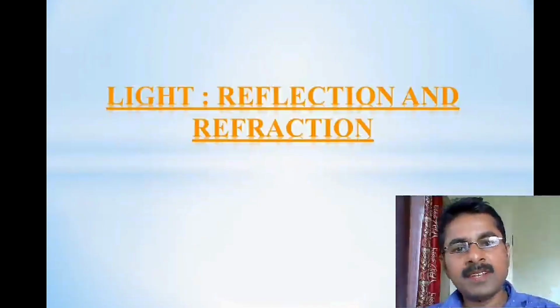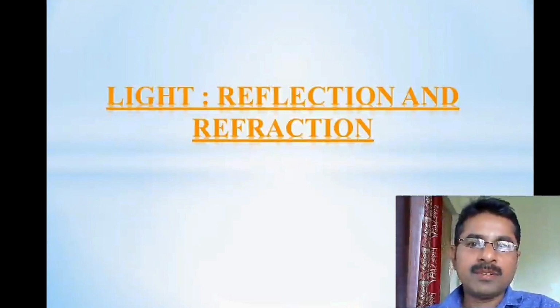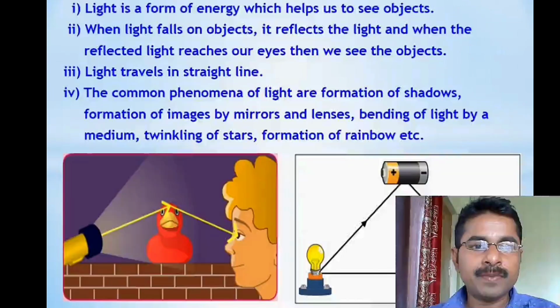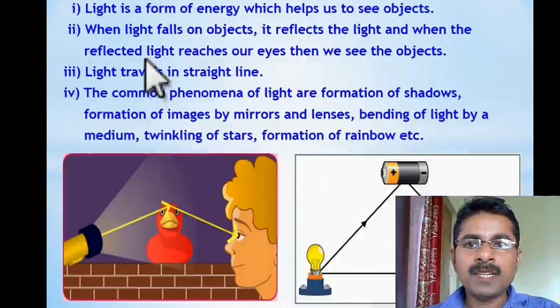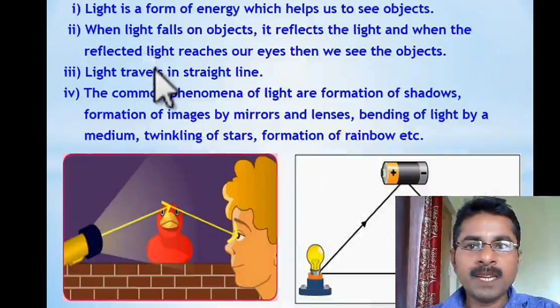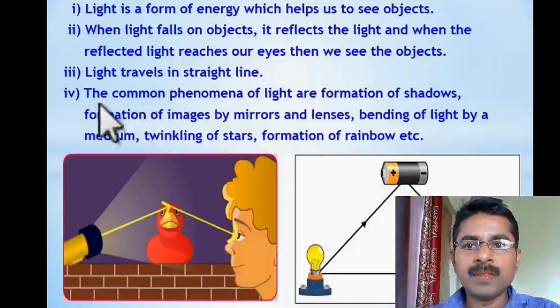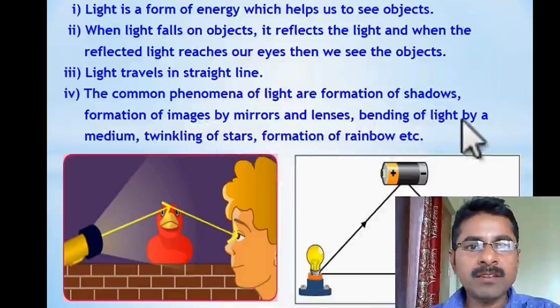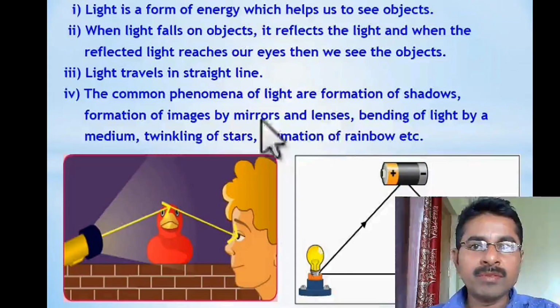Hi everyone. Today I'm going to talk on the topic light, reflection and refraction. We know light is a form of energy. It travels in a straight line. It is an electromagnetic wave. The common phenomena of light are formation of shadows, formation of images by mirrors and lenses, bending of light by a medium, twinkling of stars, formation of rainbow. These are all because of the light.